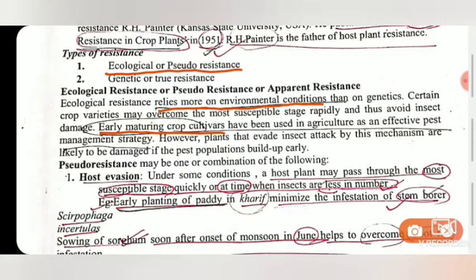For example, high application of potassium and nitrogen fertilizers to the crop may make it tolerant to the attack of aphids. Similarly, phytoalexins, you must have heard about these.